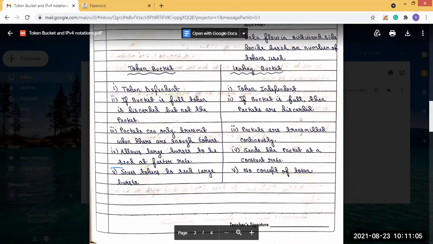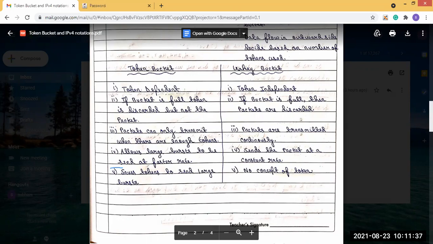And the token bucket saves tokens to send a large burst. That means for a large burst of data, we have to save the tokens. If we cannot save the tokens, then we cannot send the large burst of data. But in case of leaky bucket, there is no such concept of token. The packets are transmitted continuously and processed by the processor. So this is the difference between the token bucket and the leaky bucket algorithm.